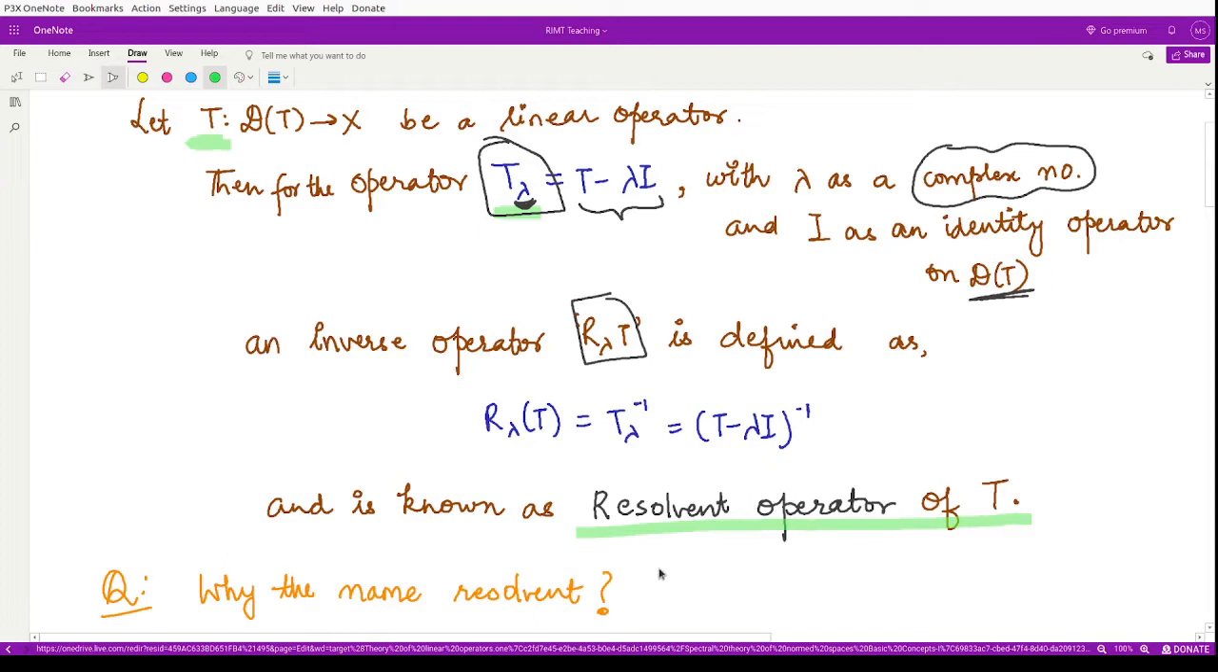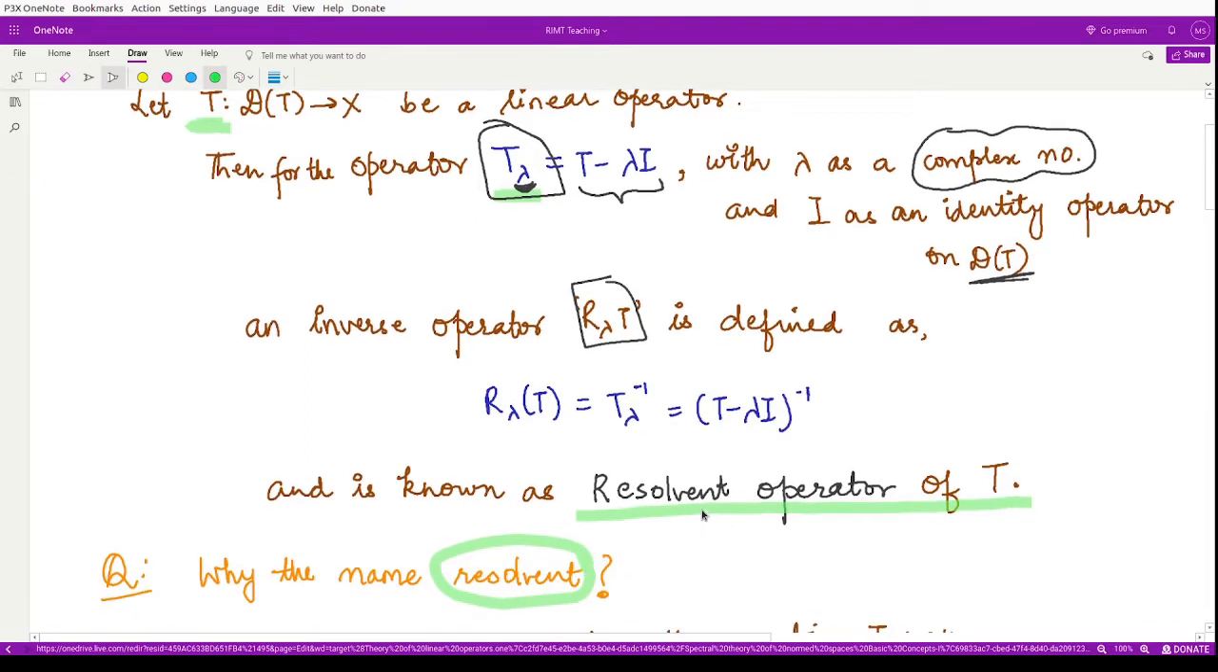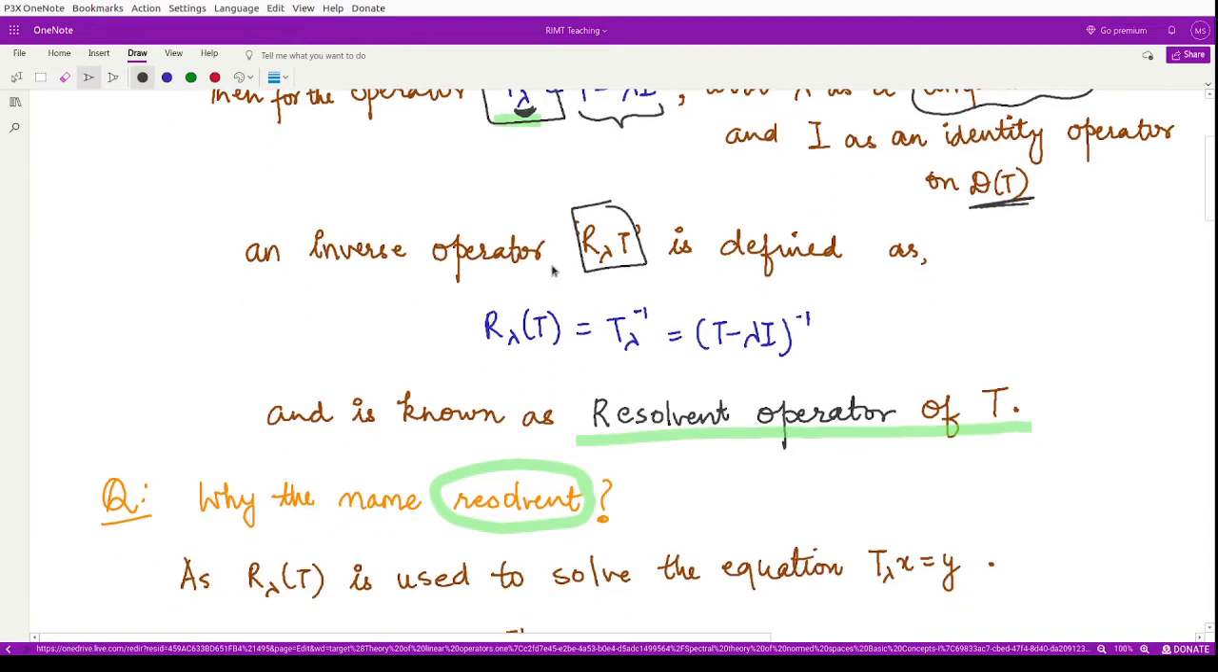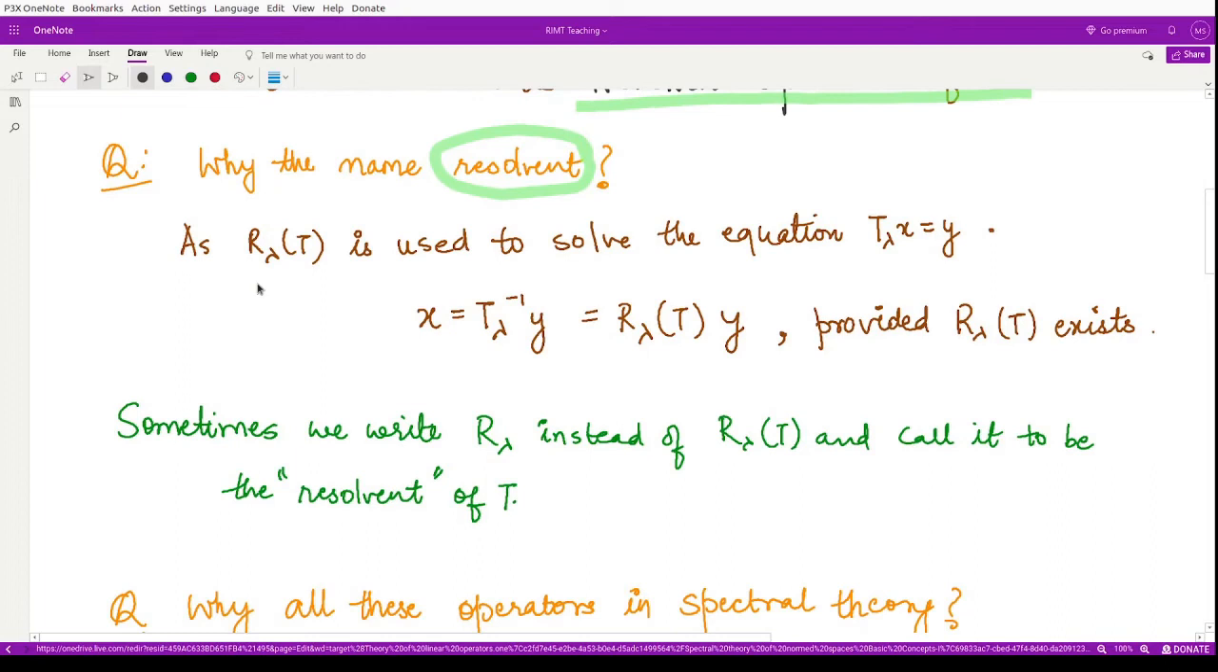Now why are we assigning the name resolvent to this operator? So that is the next question. It is because being the inverse operator, this resolves the equation and provides the solution to the problem. Suppose we are having this problem T lambda x is equal to y, because our operator T is from D of T to X, right, where D of T is the domain of X only. So we are saying this operator acts on x, which is equal to y. So y belongs to X, this small x belongs to the domain of T, and T lambda is the operator.